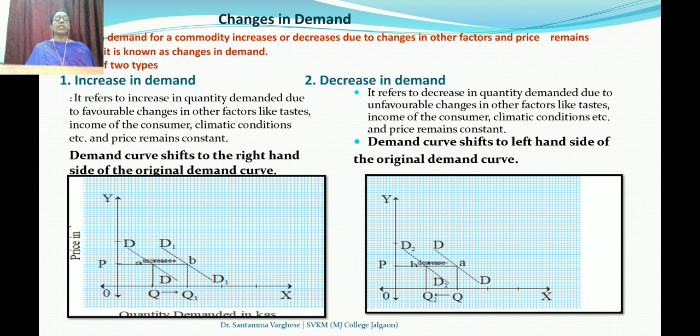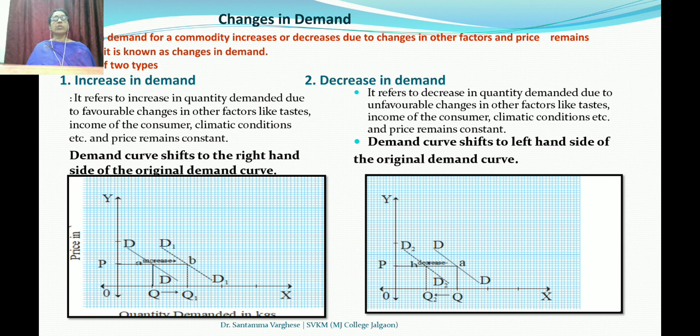Now students may be thinking that change in demand, expansion in demand, contraction in demand, this is also confusing. So just note that in variation in demand, the expansion and contraction, the price changes, and in change in demand, increase and decrease in demand, factors other than price change. Increase in demand refers to the increase in quantity demanded due to favorable changes in other factors like taste, income of the consumer, climatic conditions, etc., and price remaining constant.